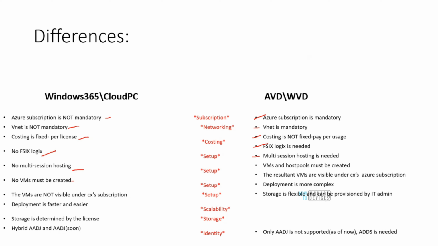In this case, we are not creating any virtual machines. We are not installing any hypervisors. In this case, we are installing hypervisors. I mean, in this case also, we are not creating hypervisors, but the VMs and stuff like that need to be created by us. And we need to create a host pool. We need to install the FSLogix and stuff like that. In this, we have an option called hybrid Azure AD join as well as Azure AD join. In this case, it only has a hybrid Azure AD join. Azure AD join feature is not available as of this moment.